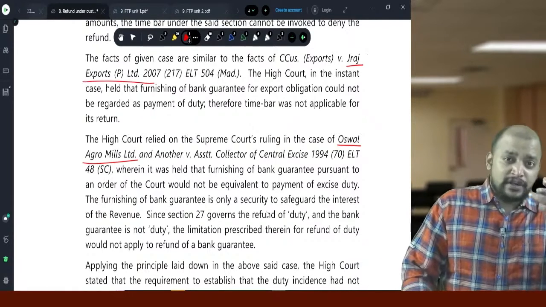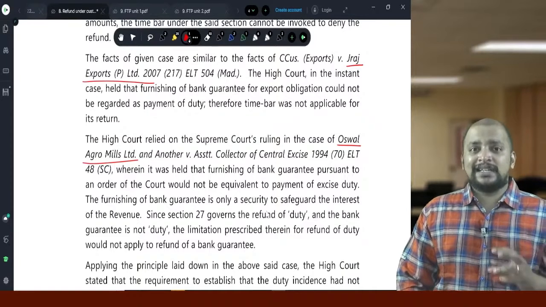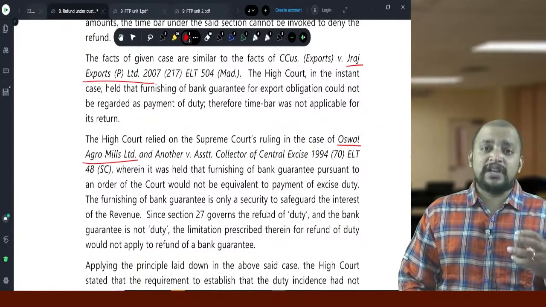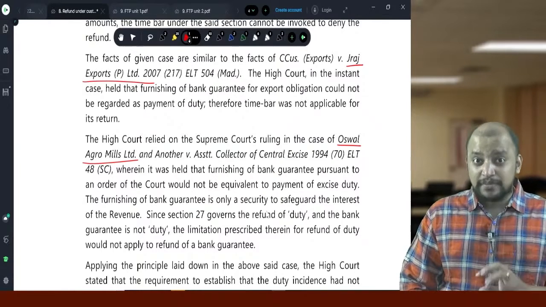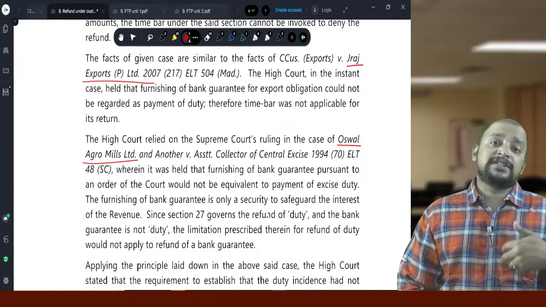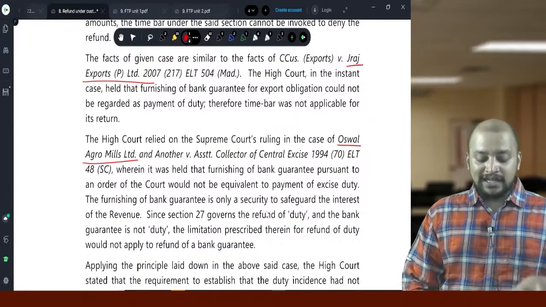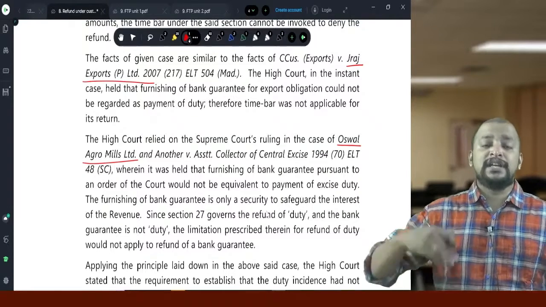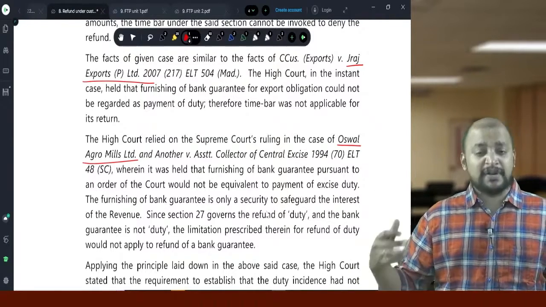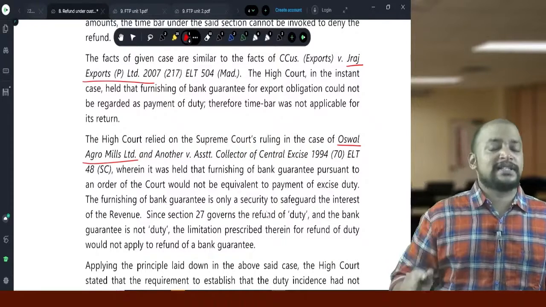So the Madras High Court, relying upon the judgment given by Supreme Court, they are telling that whenever the recovery is made from the bank guarantee, it is not customs duty paid. So only for customs duty paid, if you are getting the refund, the time limit of 1 year will be applicable. But in this case, whatever money that has been paid is not customs duty. It has been recovered by the government from the security furnished in the form of bank guarantee. That cannot be equated to customs duty.